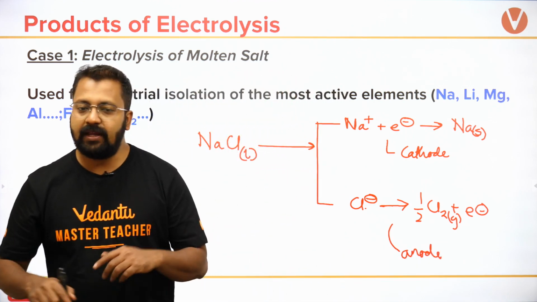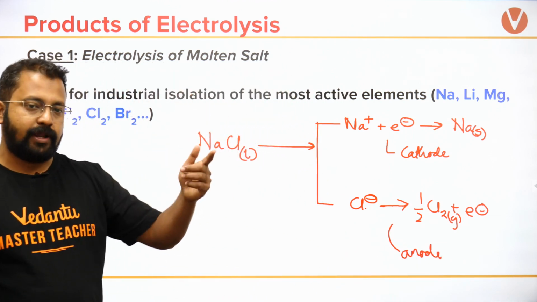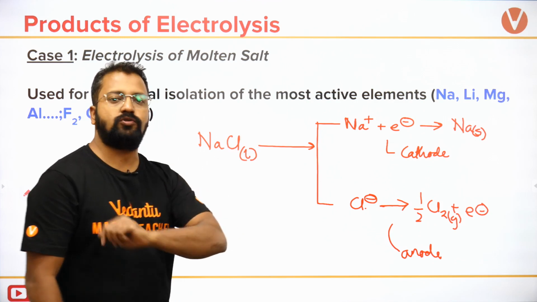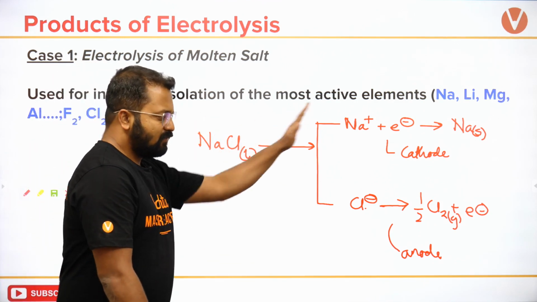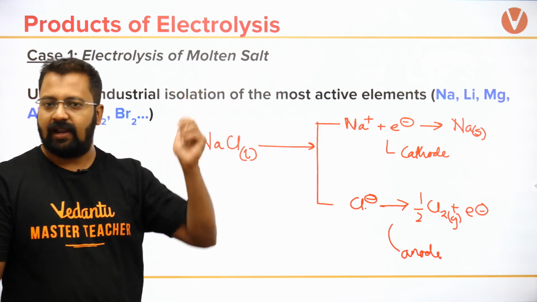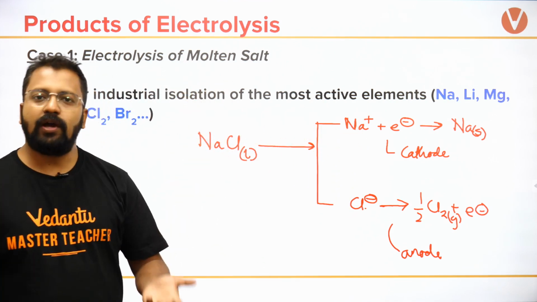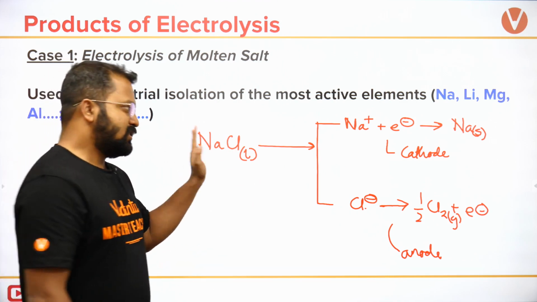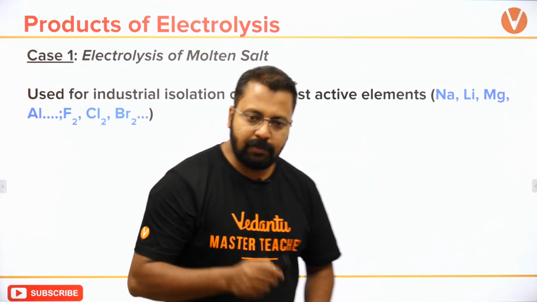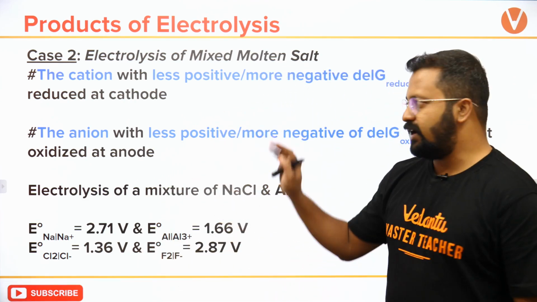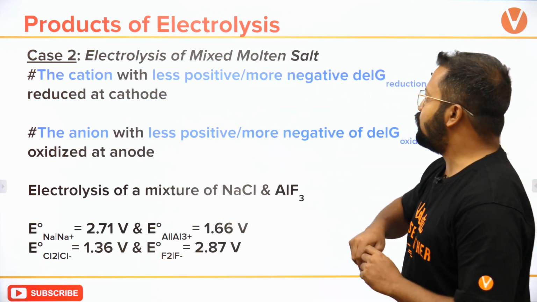If there is competition, then we will worry about electrode potentials, but since there is no competition, there is only one type of substance present, one cation, one anion, absolutely easy to identify what will happen. The same goes with H2O का अगर अपने electrolysis किया तो यही simple scenario आ जाएगा, but हम उसको अभी देख लेंगे. Okay? Next हमने देखा था ये वाला case, we had discussed this case, that electrolysis of mixed molten salt.